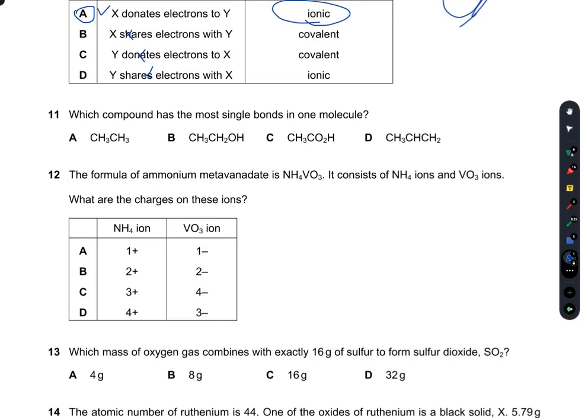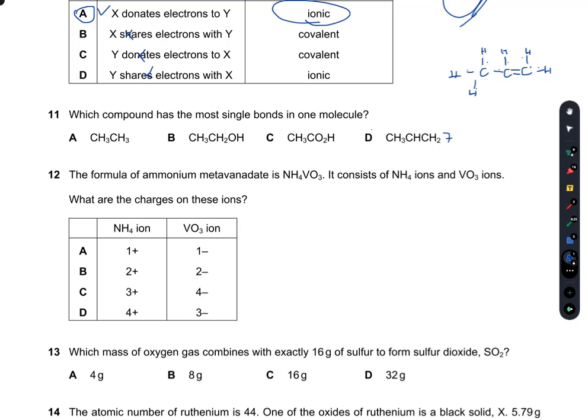Question number 11. Which compound has the most single bonds in one molecule? If I check D, so that is carbon, hydrogen, hydrogen, hydrogen, carbon, hydrogen, and carbon, hydrogen, and hydrogen. So there is a double bond here, so that this valency has satisfied 1, 2, 3, 4. Now there are 1, 2, 3, 4, 5, 6, 7. 7 bonds in D.